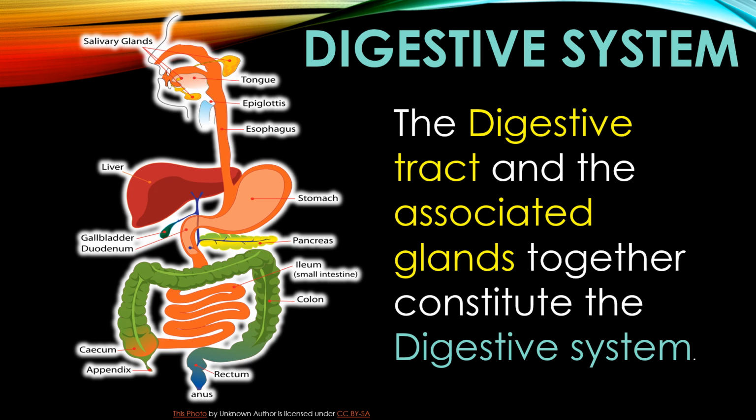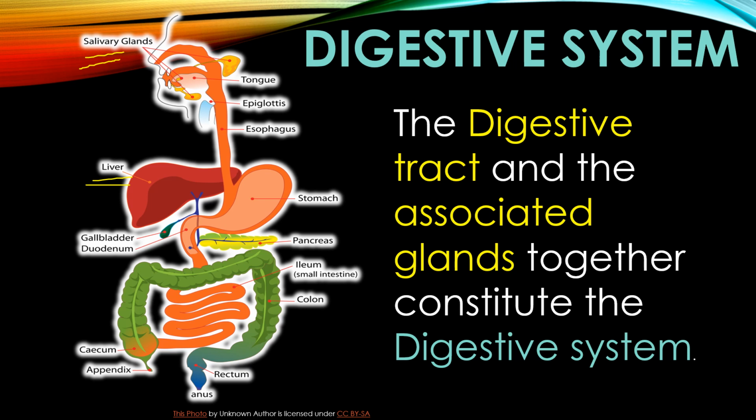And this alimentary canal is supported by three glands. And where are these three glands? See here in the mouth, you can see the salivary glands. Then on the right hand side, you can see the liver.